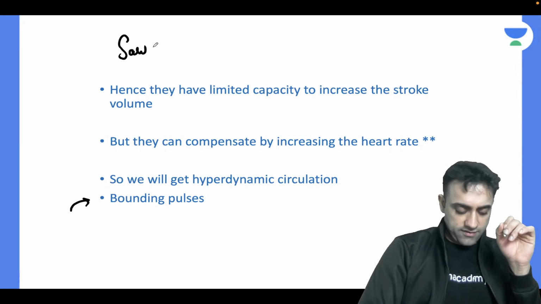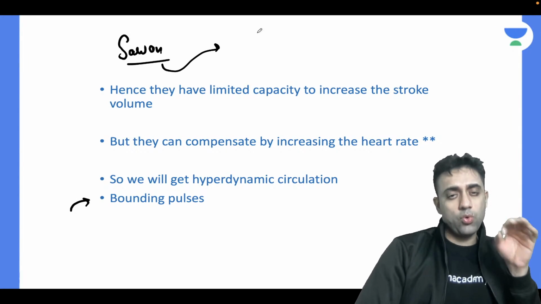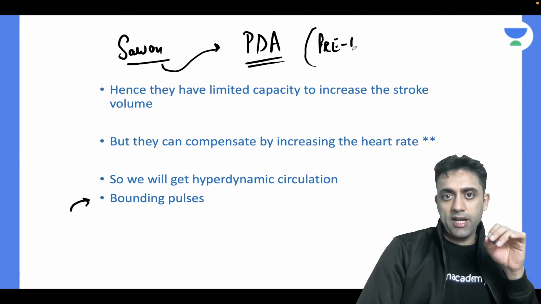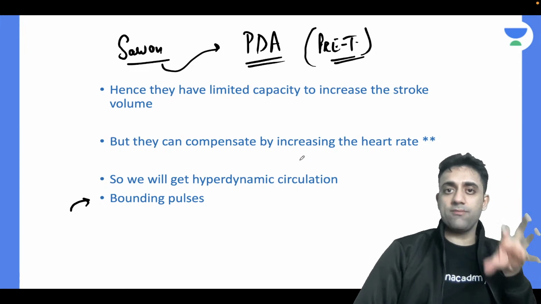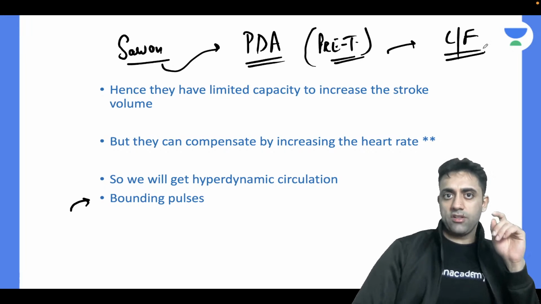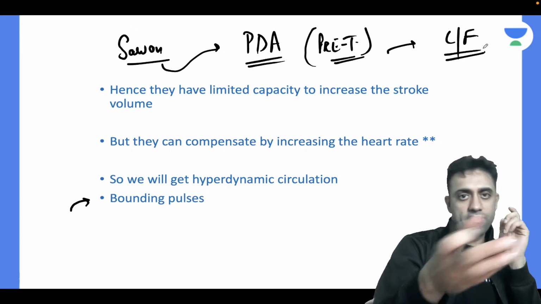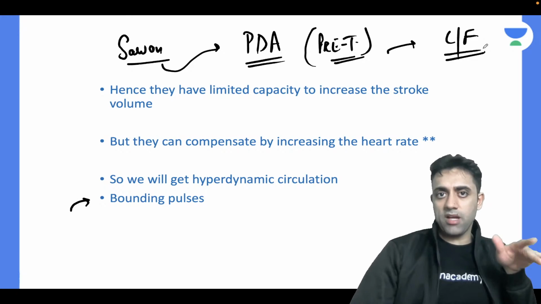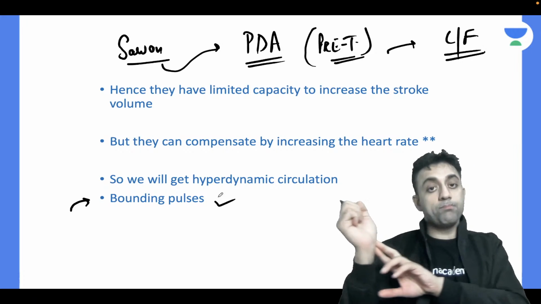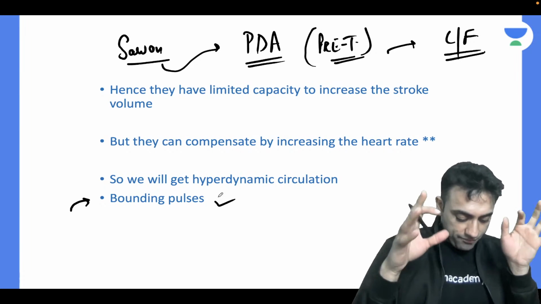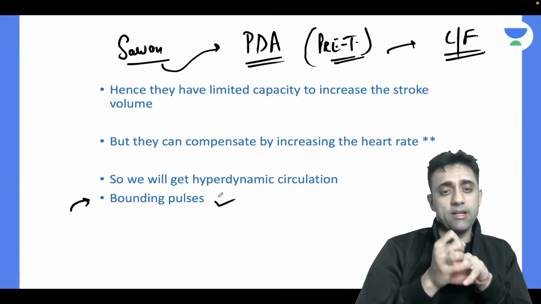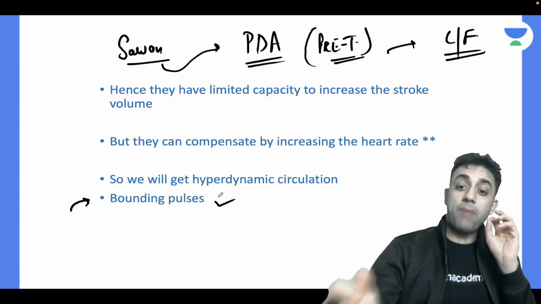Savan, are you there, brother? Savan, I remember, if you have admitted a preterm child who is a case of PDA, what clinical features will you assess? Number one, you will auscultate the child and see whether there is a continuous machinery murmur and this and that, right? But at the same time, you will check the pulses because of tachycardia. Yes, exactly. So because of the tachycardia, there will be bounding pulses.